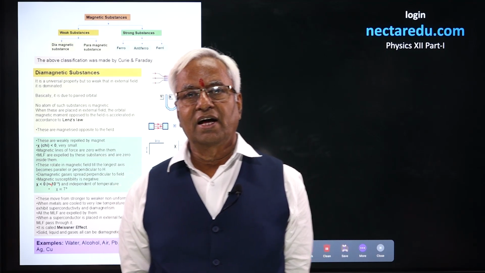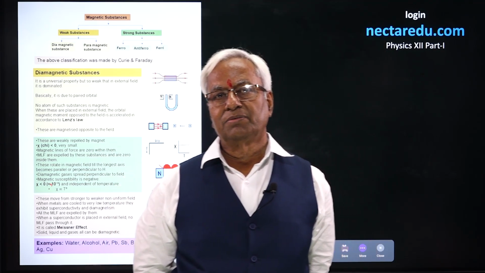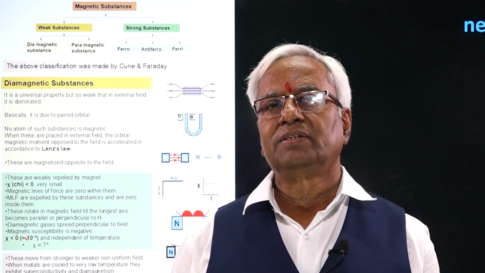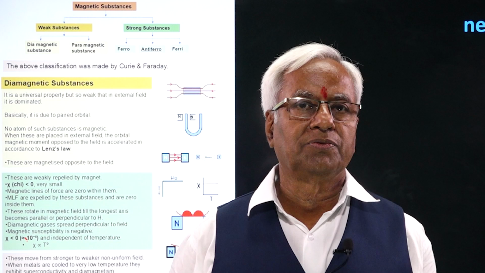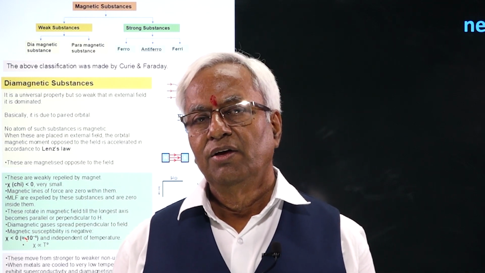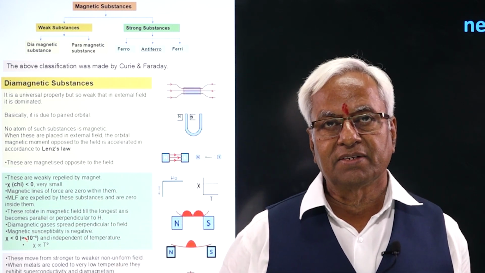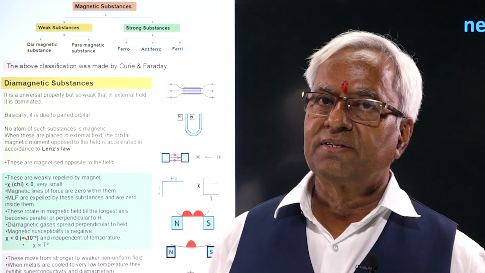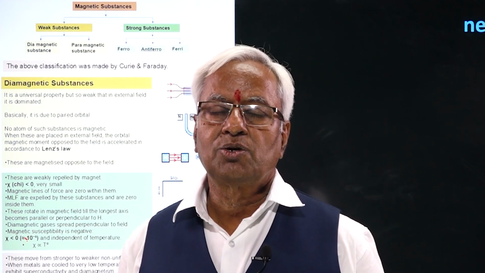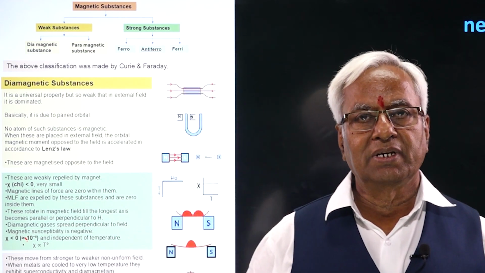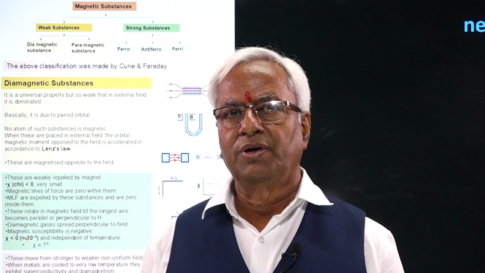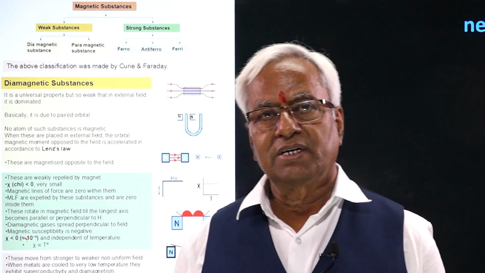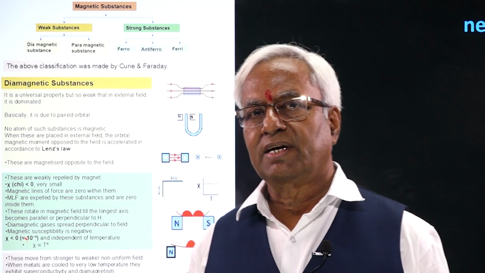Now we'll study the classification of magnetic substances. First of all, you could classify the entire group into two parts, that is weak and strong. When we talk about weak magnetic substances, we are concerned with dia- and paramagnetic substances. Among strong magnetic substances, you have three categories, that is ferro-, antiferro-, and ferrimagnetic. First of all, we'll study diamagnetic substances.